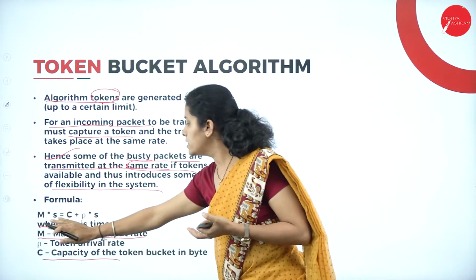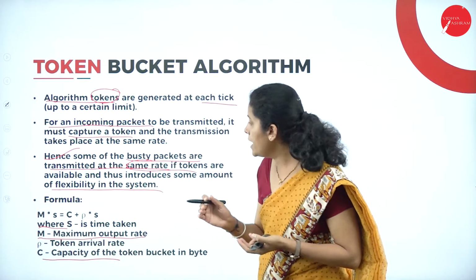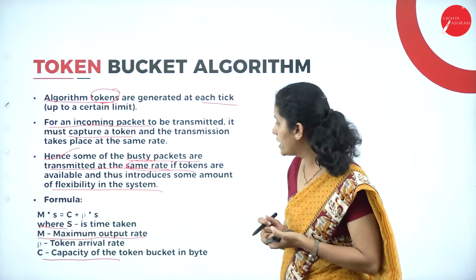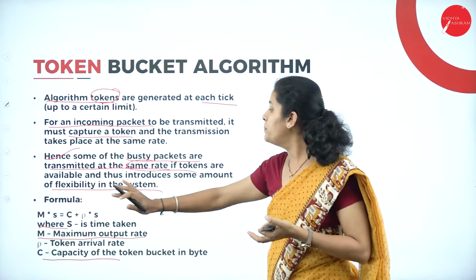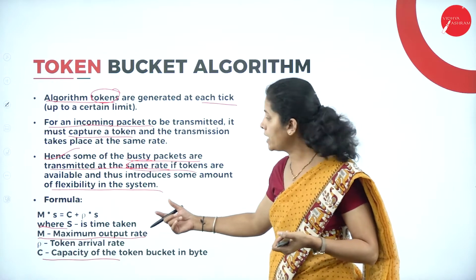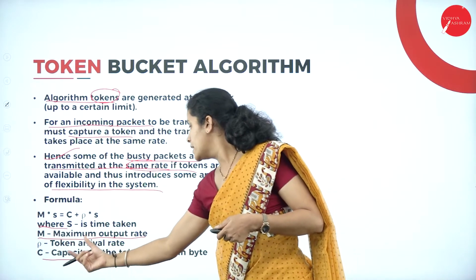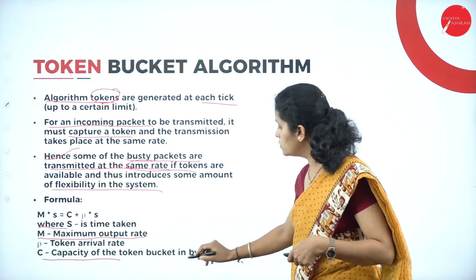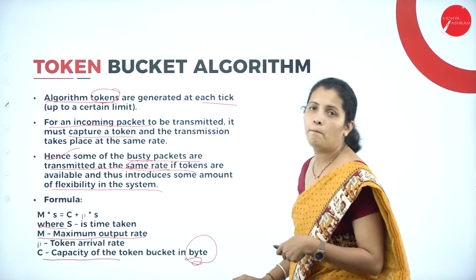That is your S, where M is the maximum output rate, P is the token arrival rate, and C is the capacity of the token bucket. So the measurement is in bytes.